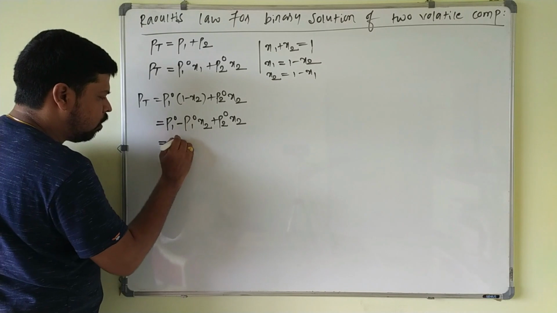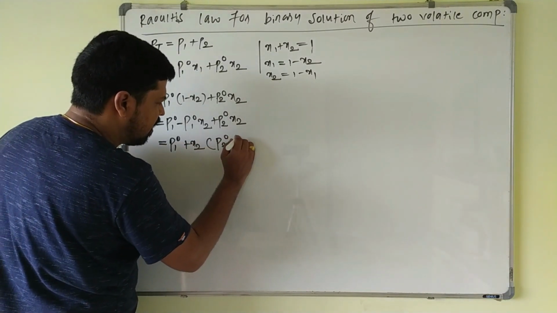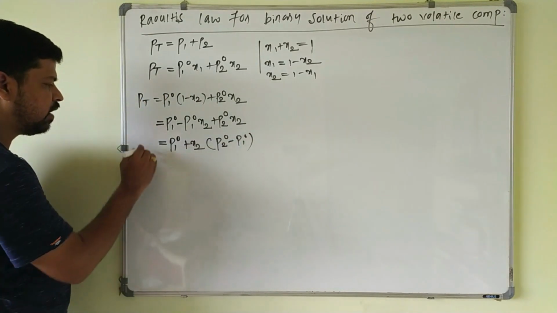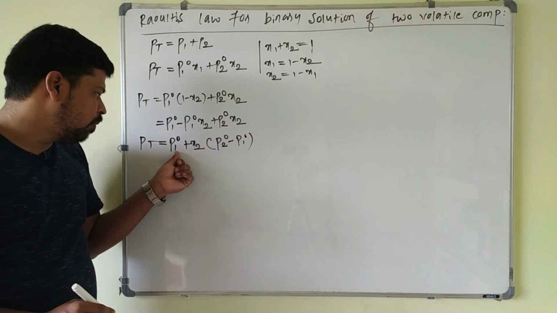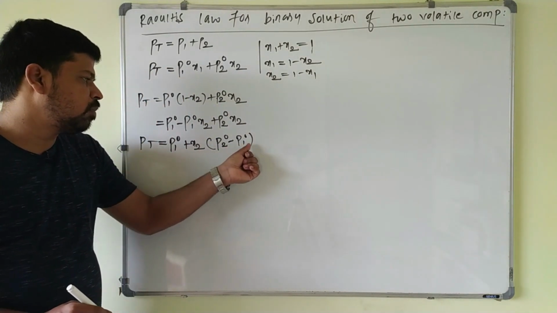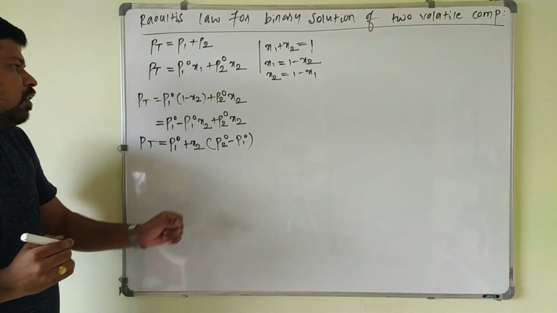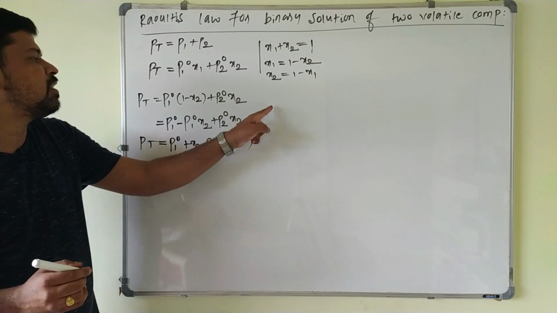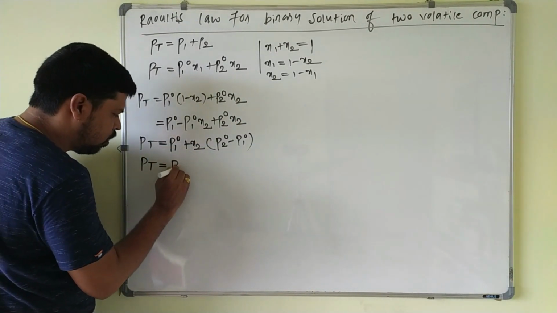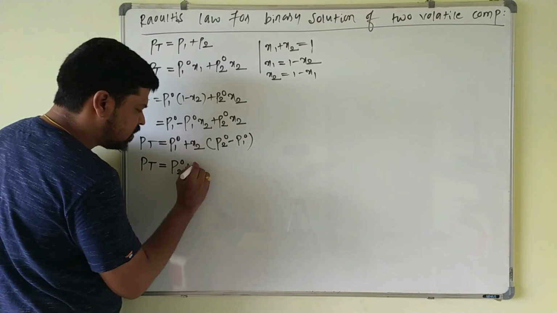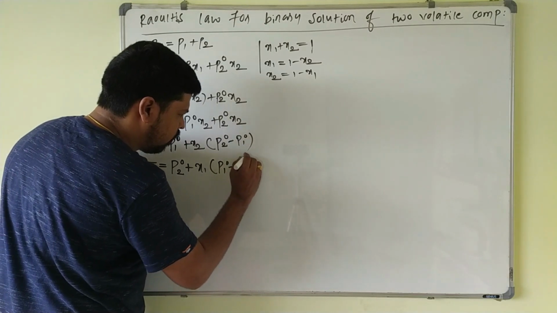This gives P total equal to P1 naught plus x2 into (P2 naught minus P1 naught). Now if you substitute x2 equal to 1 minus x1, you again get the equation P total equal to P2 naught plus x1 into (P1 naught minus P2 naught).